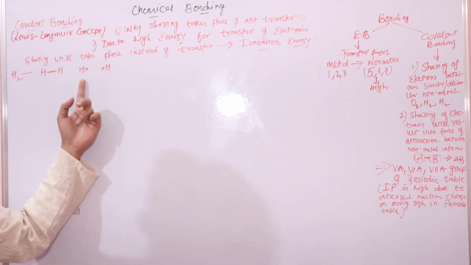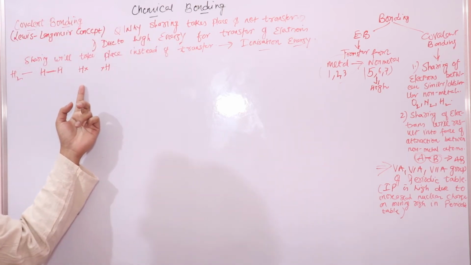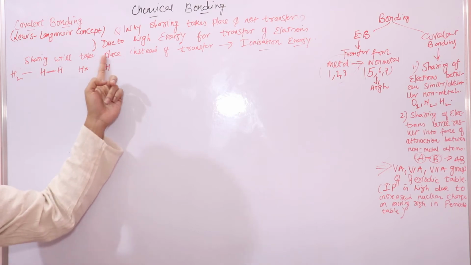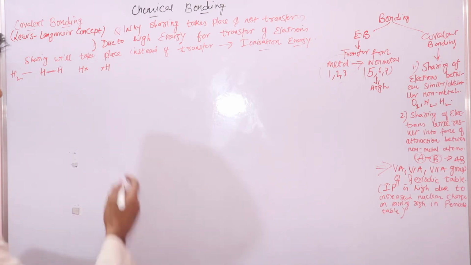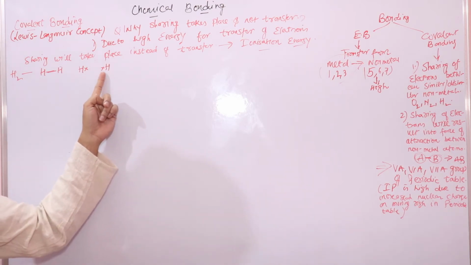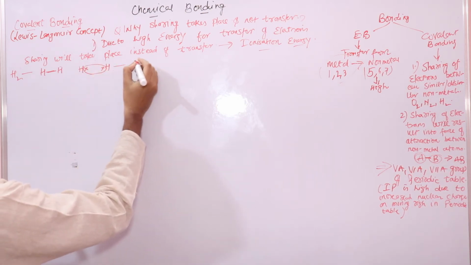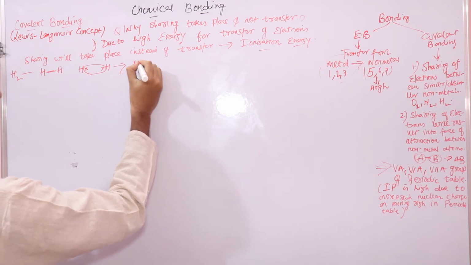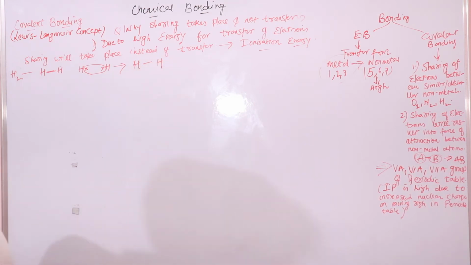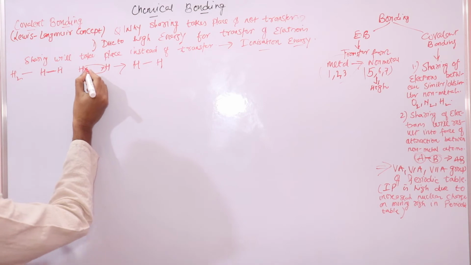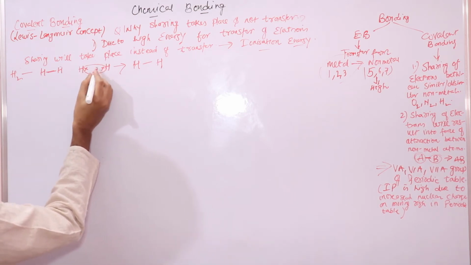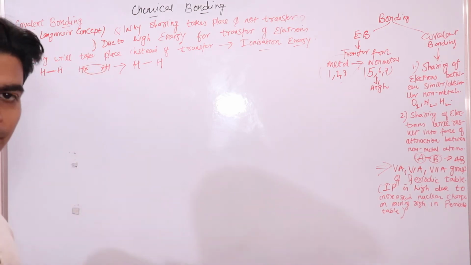This hydrogen atom needs one more electron to achieve a doublet, that is 2 electrons. This hydrogen atom also needs one more electron to achieve a doublet. So both will share their electrons, and they will form a bond.